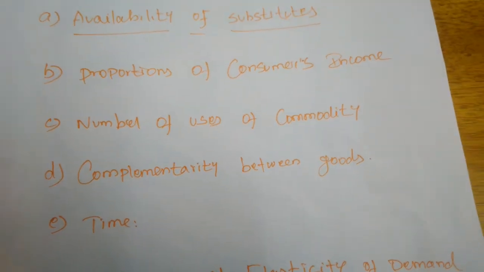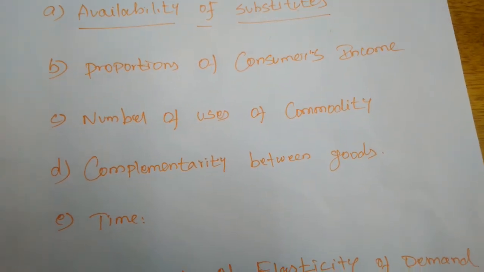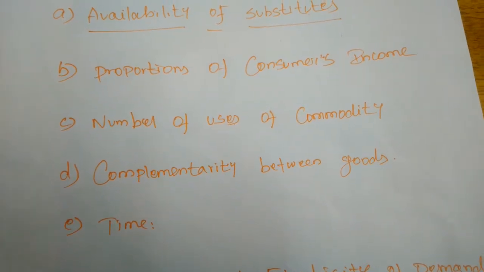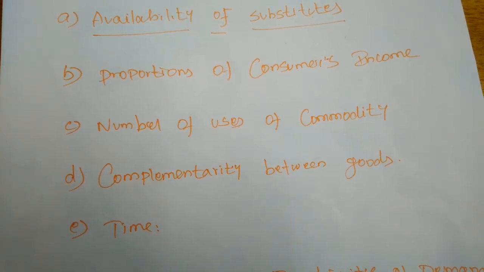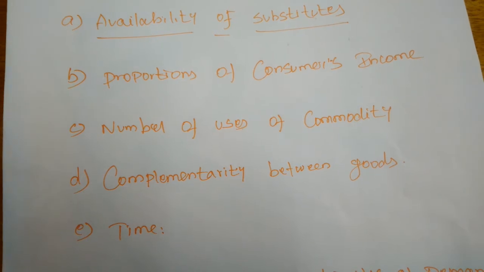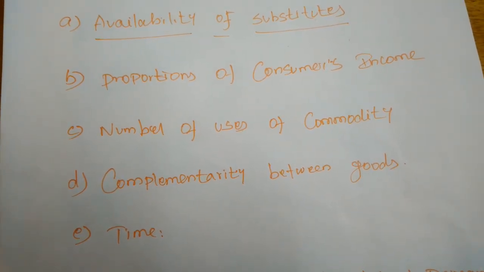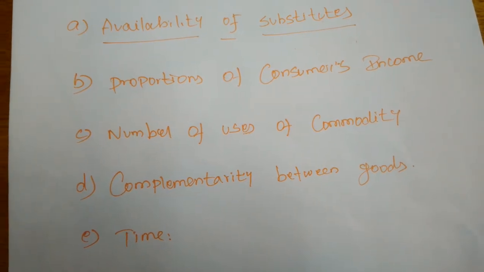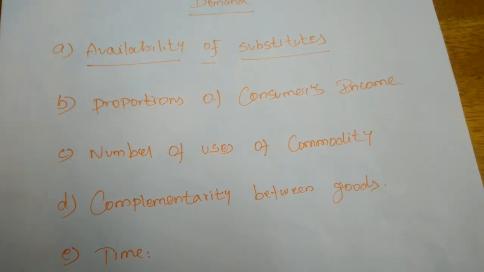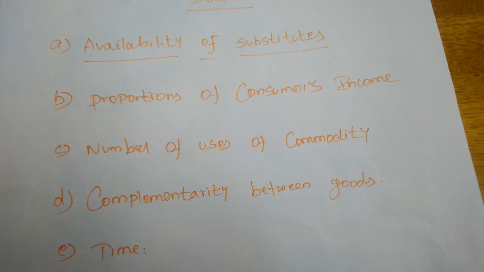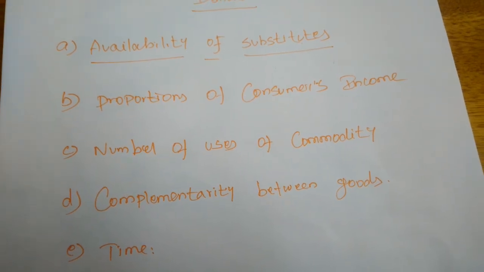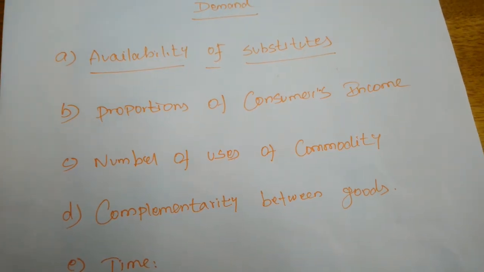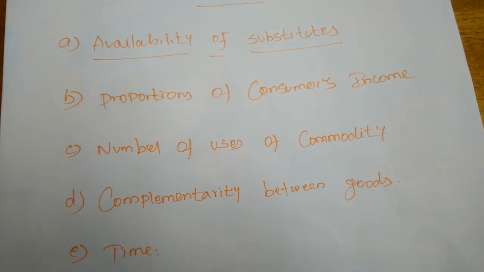Okay, so examples are tea and coffee, and vegetables. Suppose we consider salt. Salt has no close substitutes. There are no substitute goods for salt. Hence, even if the price of salt increases, the fall in demand may be zero or less. Hence, salt is price inelastic. Even if the price of salt is increased very high, we must still use salt for cooking. Then the price elasticity of demand for salt will be inelastic.